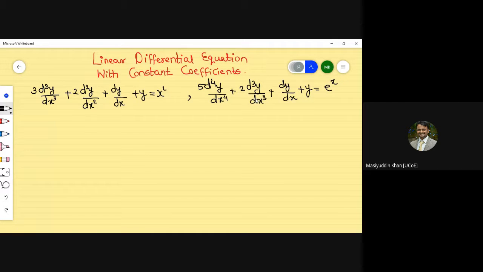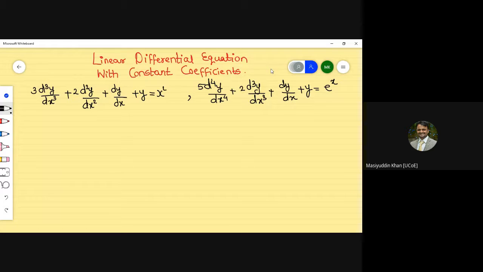Now again, if you observe these things, derivatives of different orders may occur, but the power of each becomes unity. So such things are known as a linear differential equation with constant coefficients. Hope it is clear which differential equation we have to call a linear differential equation with constant coefficients.